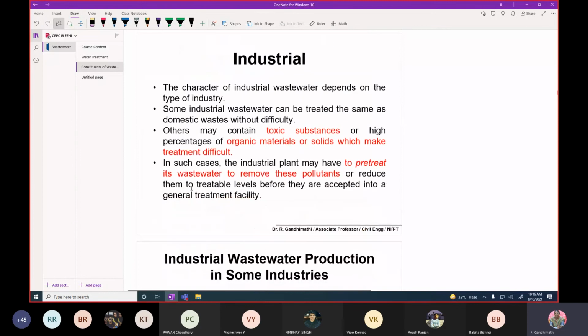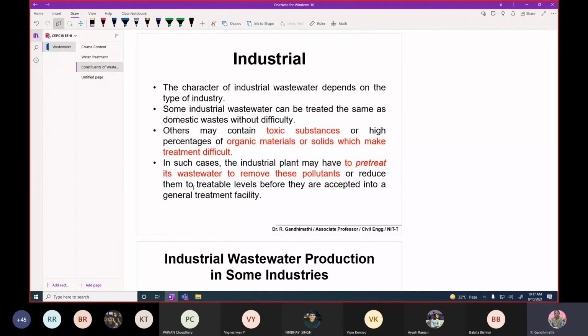Then industrial wastewater: the quantity of wastewater generation from the industries depends on the nature of the process. But generally it is toxic in nature. It contains a high percentage of organic materials, but they are refractory organics.